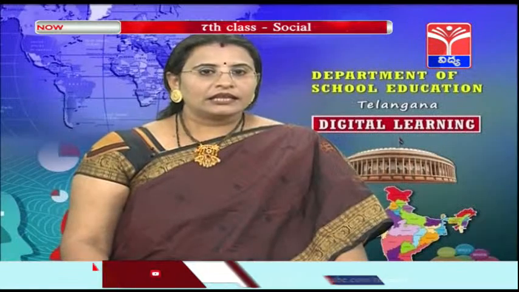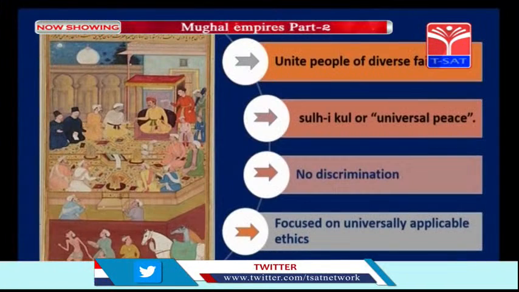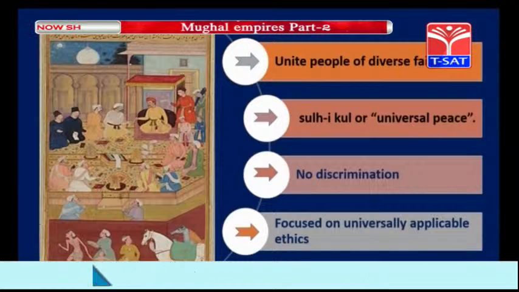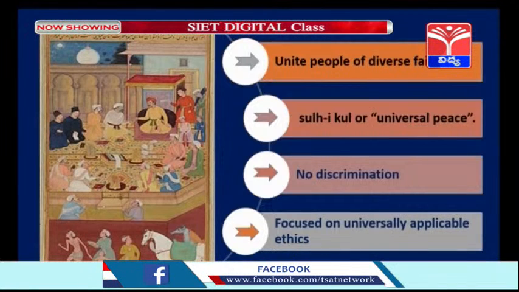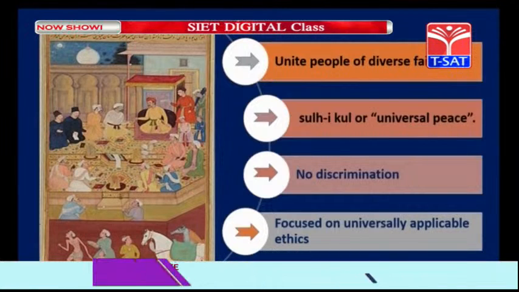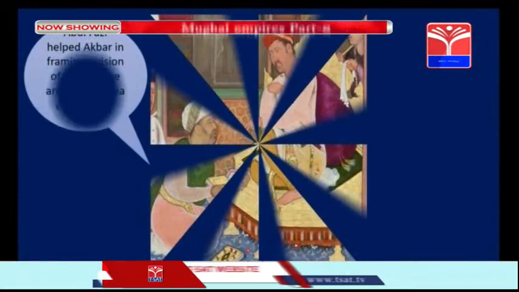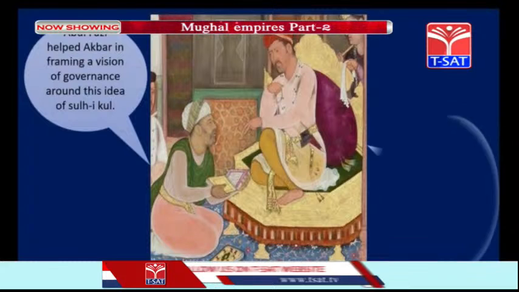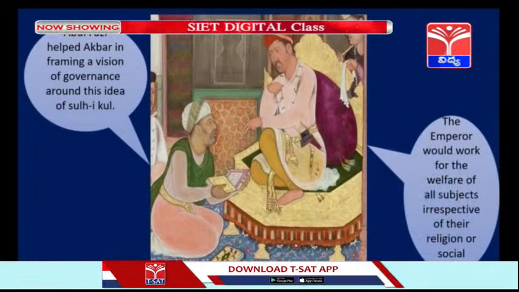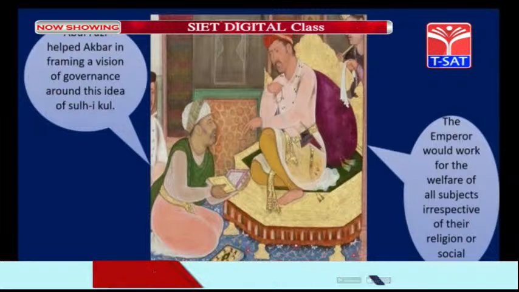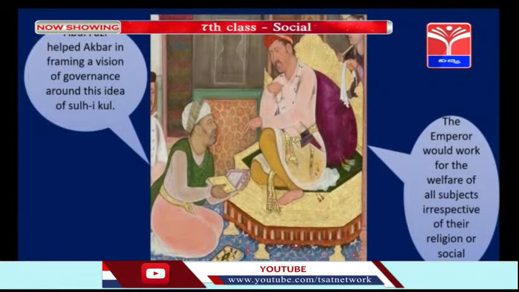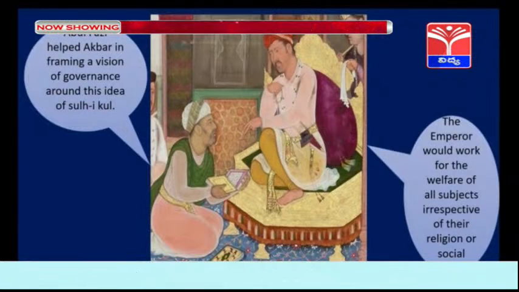Instead, they will focus only on universally applicable ethics, that is honesty, justice and peace. And for designing this Sulh-i-Kul, it was Abul Fazl, as I told you, one of the gems of Akbar's court. He was helping Akbar in framing a vision of governance around this idea of Sulh-i-Kul.